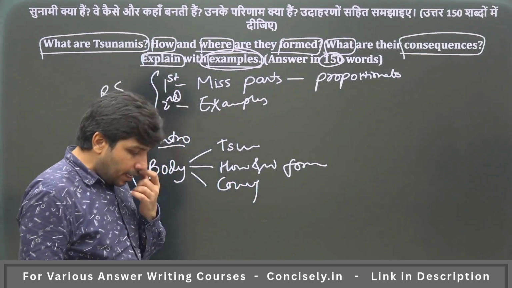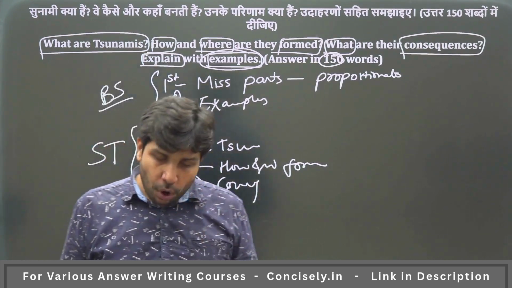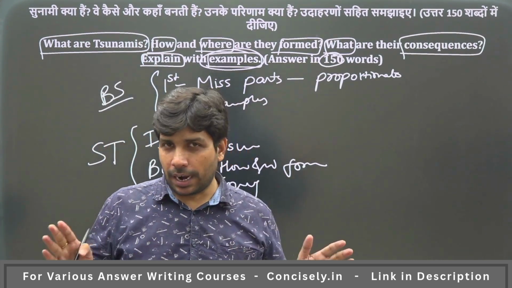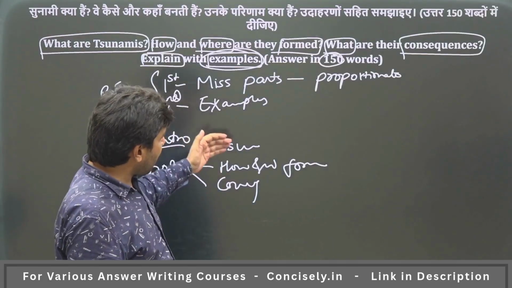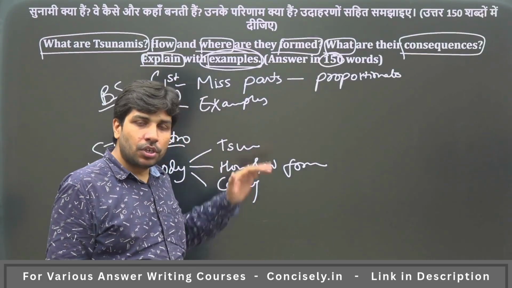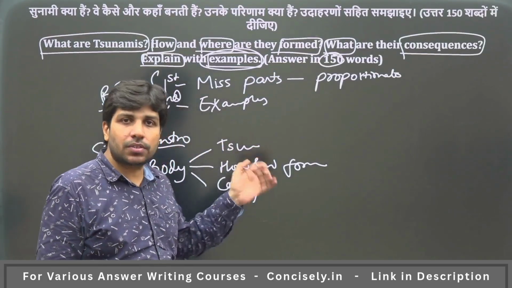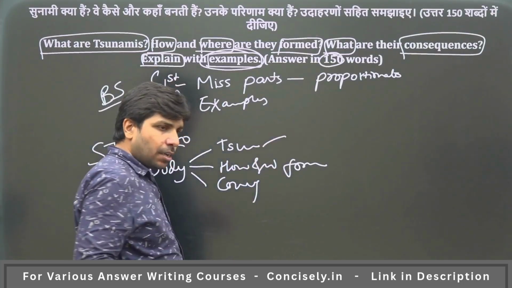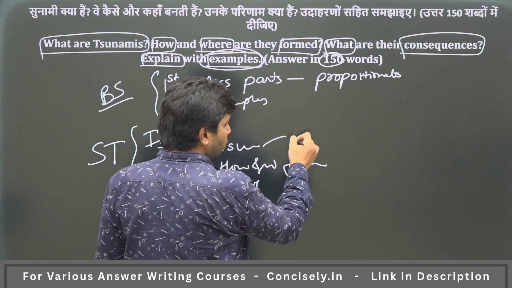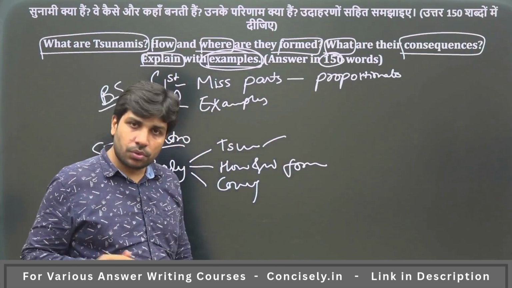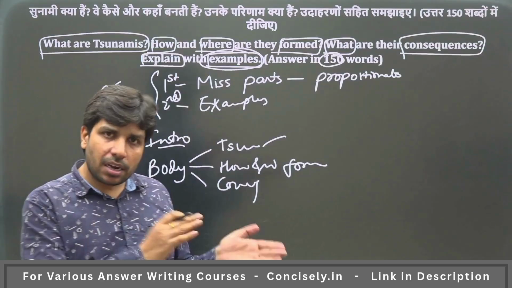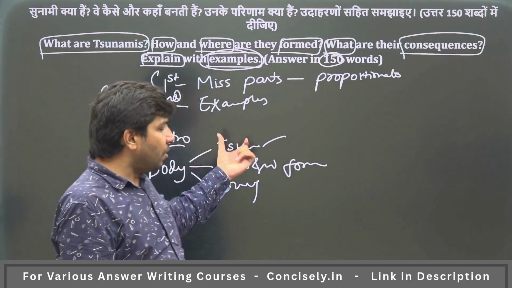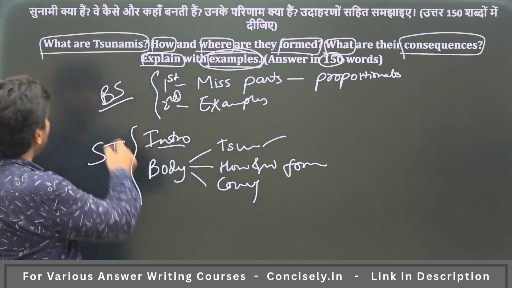So if you are writing the body of the answer in around 100 words, then at least 30 to 35 words should be devoted to all these 3 parts. So what are tsunamis? You can write about tsunamis and write that how they are different from tidal waves. Tsunamis are sea-based waves, but they are different from tidal waves. So by giving a comparison, you are actually meeting the demand of what?